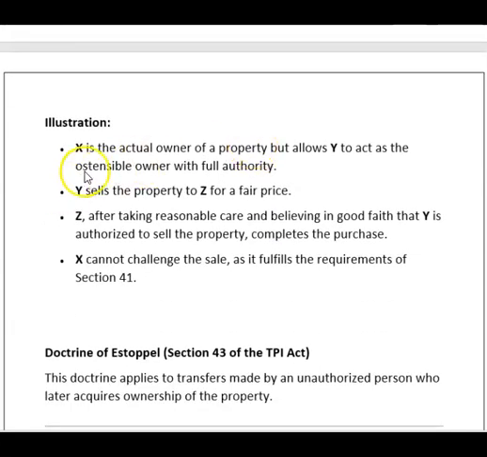Illustration. Example: X is the actual owner of the property but allows Y to act as the ostensible owner with full authority. Y sells the property to Z for a fair price. Z, taking reasonable care and believing in good faith that Y is authorized to sell the property, completes the purchase. X cannot challenge the sale as it fulfills the requirements of section 41.